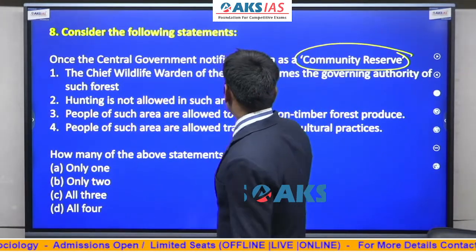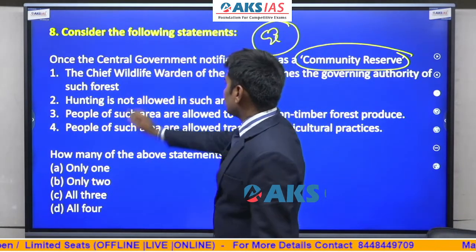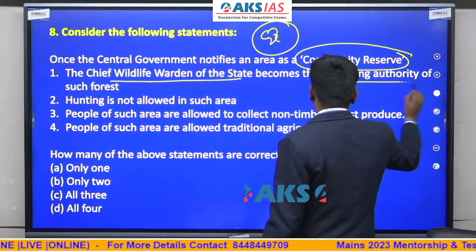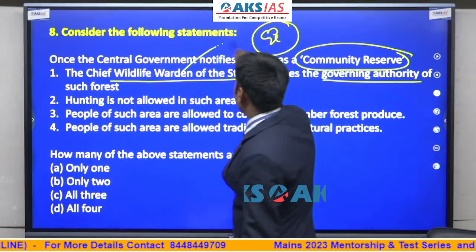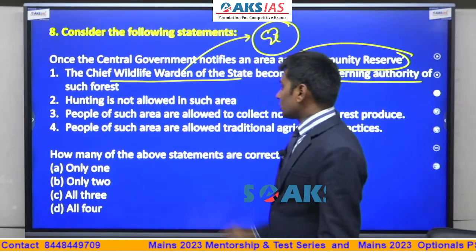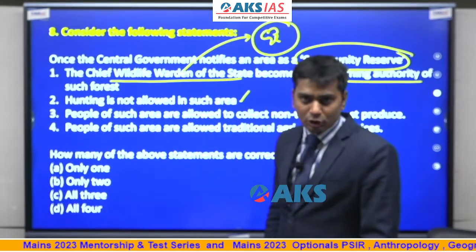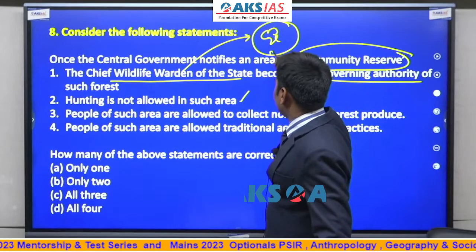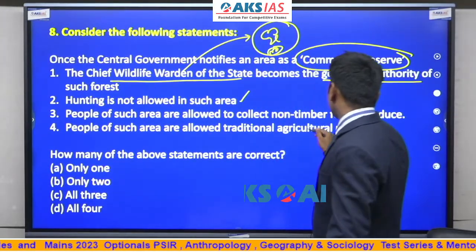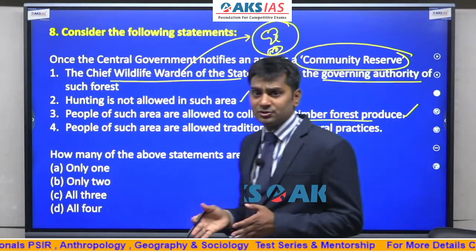Once an area is declared as a community reserve, the chief wildlife warden of the state becomes the governing authority. Yes, this is correct. He becomes the in charge of this area. Hunting is not allowed in such an area. You cannot hunt the animals which are present here. People of such an area are allowed to collect non-timber forest produce. Yes, they are allowed to collect non-timber. That is what the meaning is.